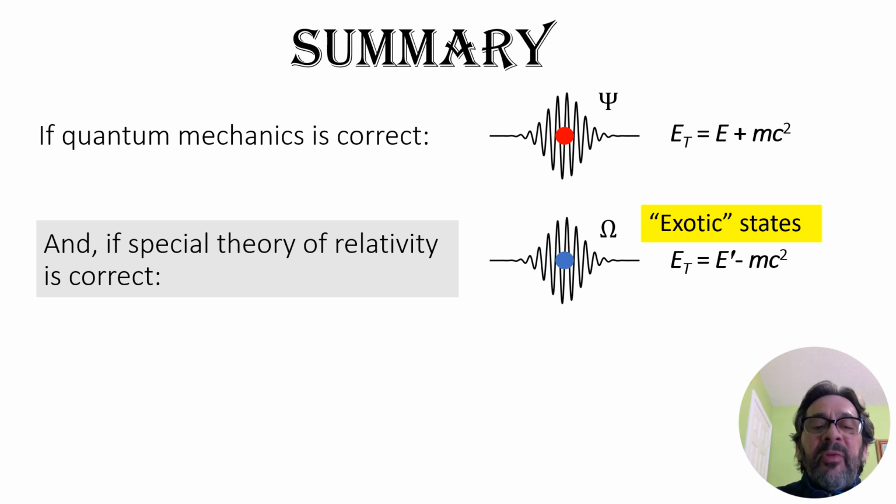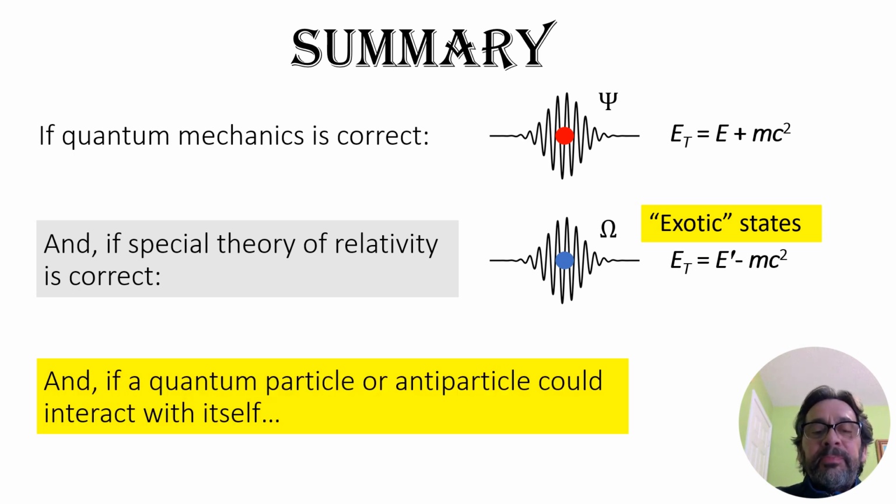And if the special theory of relativity is correct, in addition to the previous wave, there are exotic states where the energy of the particle is E prime minus mc2. This wave exists in relativistic quantum mechanics when the special theory of relativity is included in quantum mechanics.